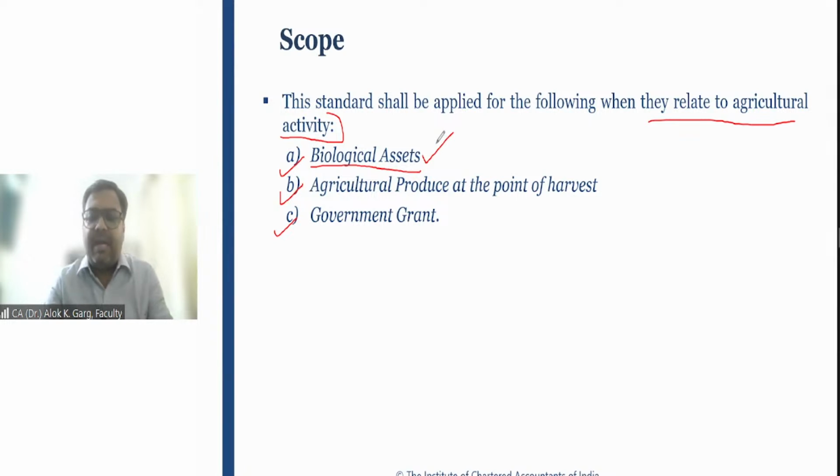Biological asset means living animal or plant, right? So plant, we understood it is related to agricultural activity, but let's talk more about the animals. For example, have you seen any circus in your childhood? You must have seen circus.